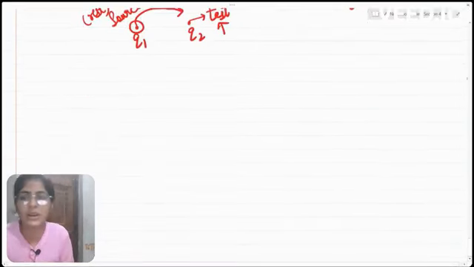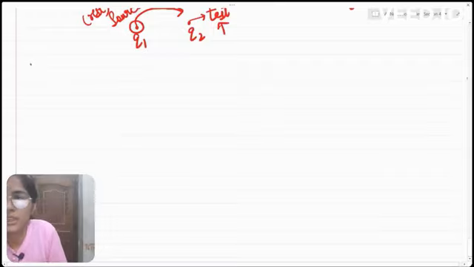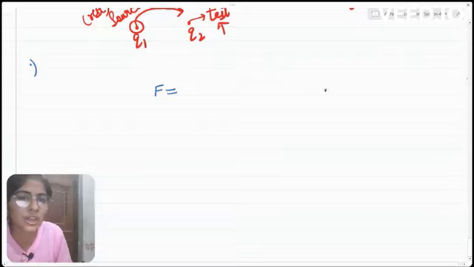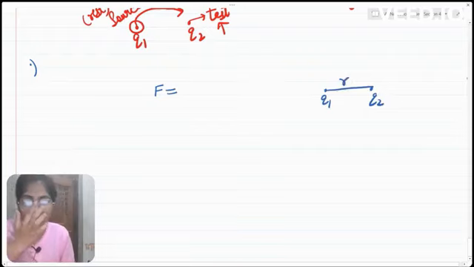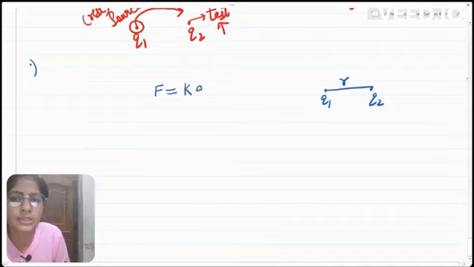In the previous discussion of Coulomb's law, we saw that the force between two charges, plus Q1 and plus Q2, with distance between their centers R, was written as K Q1 Q2 by R square. This is the magnitude of force between these two charges.